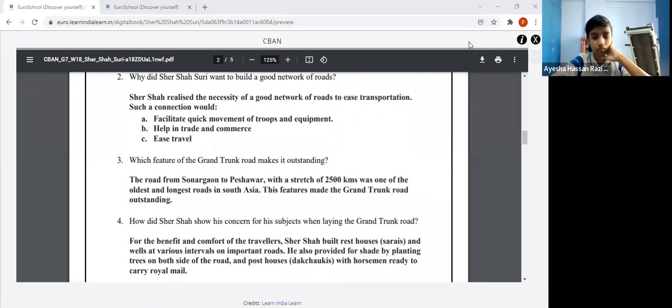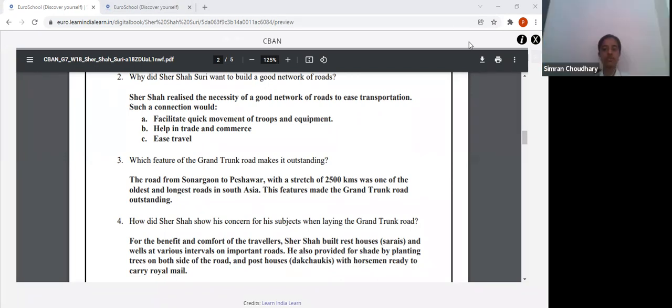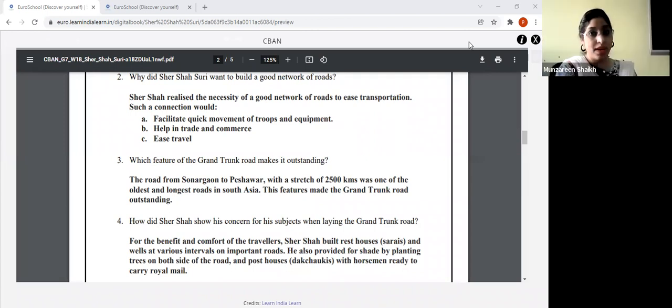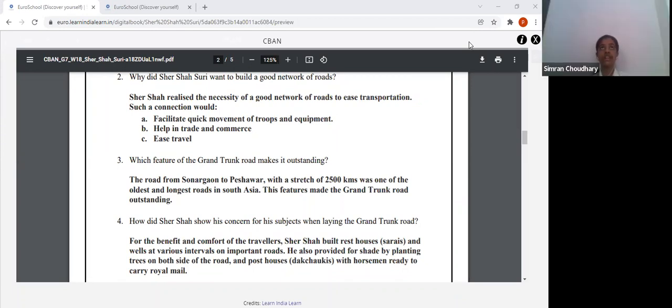Ma'am, the Grand Trunk Road is the oldest and the longest road. Yes, it is very old. It is the longest. How long is it? It stretches from where to where? 2,500 kilometers. And ma'am, beside this road, there are many tent houses or rest houses where the people traveling can rest. True.